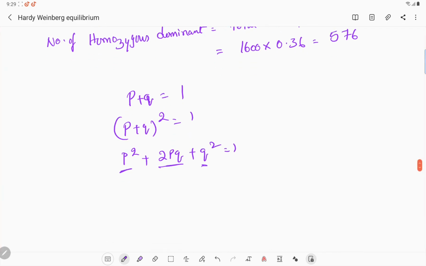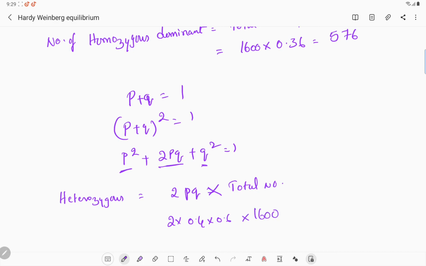So the number of heterozygous equal to 2 into PQ into total number. So what is 2PQ? 2 into 0.4 into 0.6 into 1600.